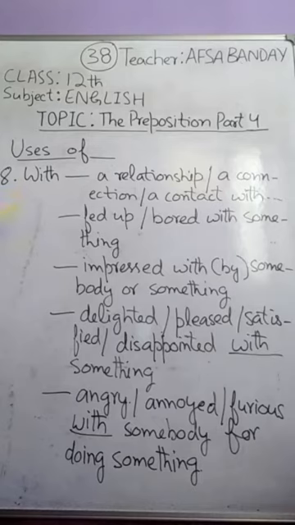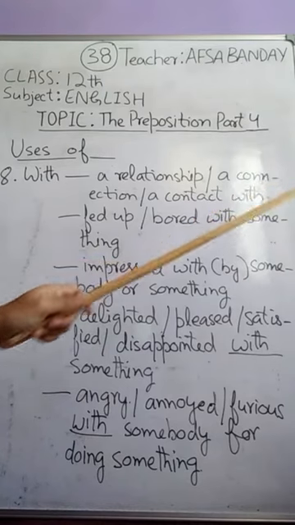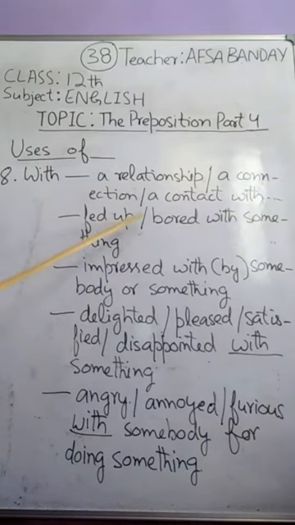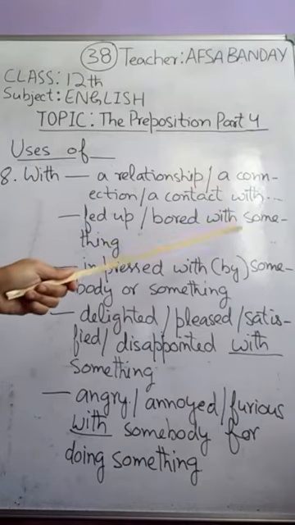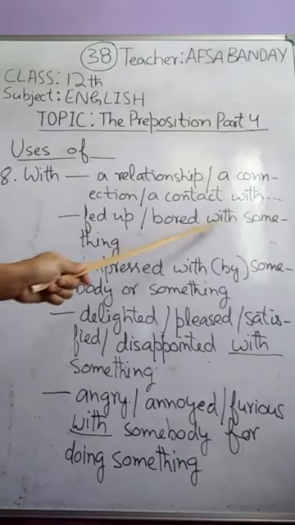Then comes the next preposition, that is "with". We use "with" in a relationship with, a connection with, a contact with somebody or something, etc. Fed up with: I am fed up with this thing, I am fed up with my job. I am bored with the current situation. So with fed up and bored we use "with".